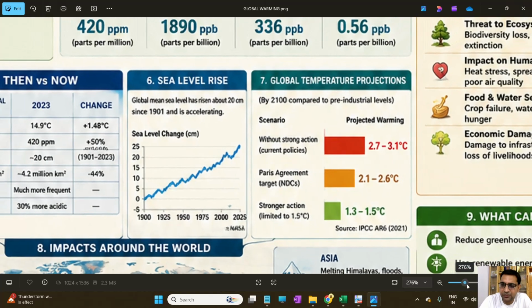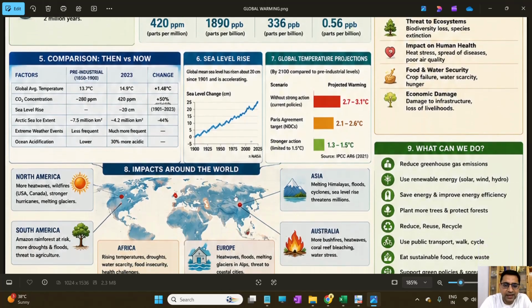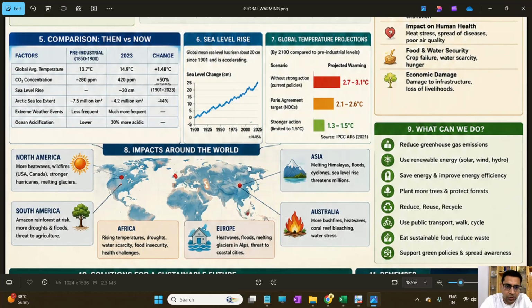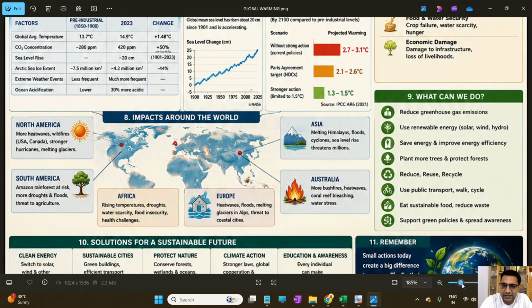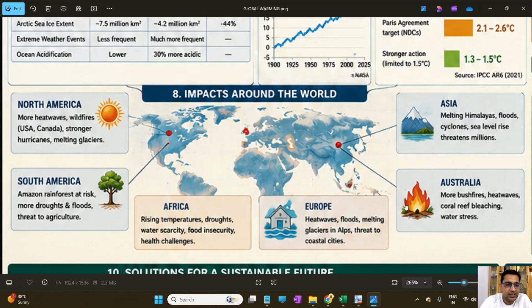So these are some of the important data and facts from the IPCC AR6 2021. Now, what is the impact around the world? If we go by the impact, we can see that in North America we are seeing more heat waves and wildfires in the US and Canada. There were stronger hurricanes and melting of the glaciers is happening.